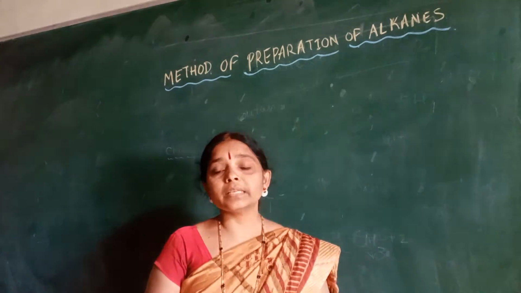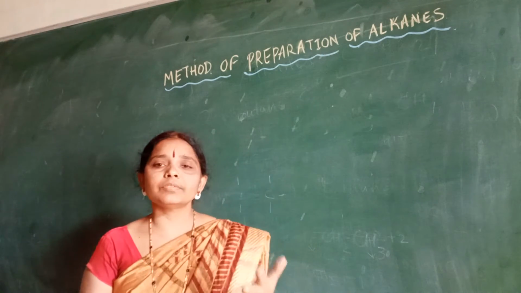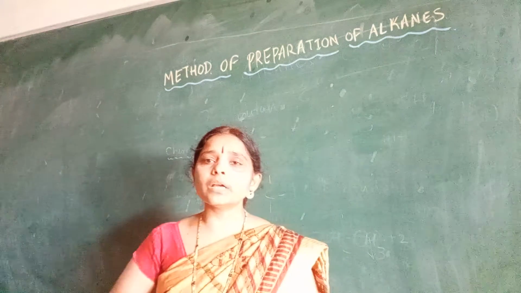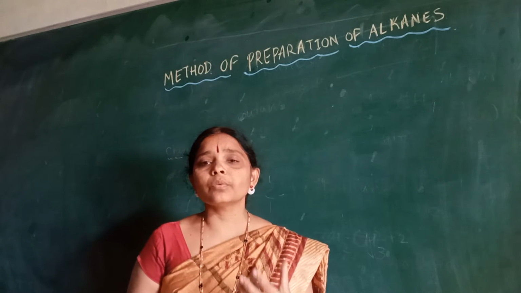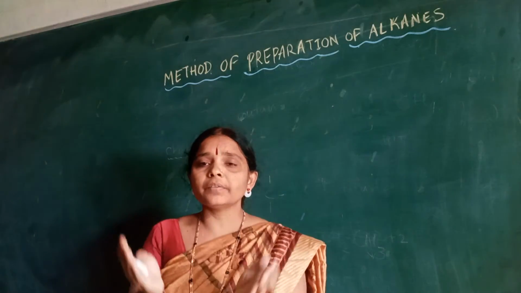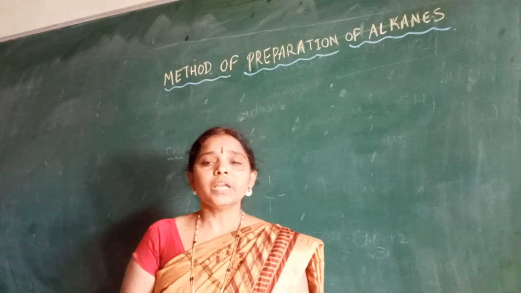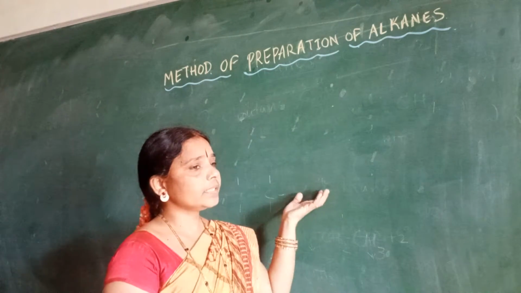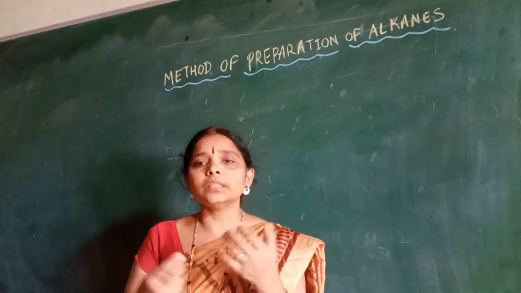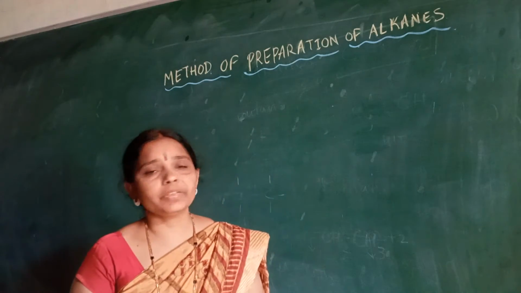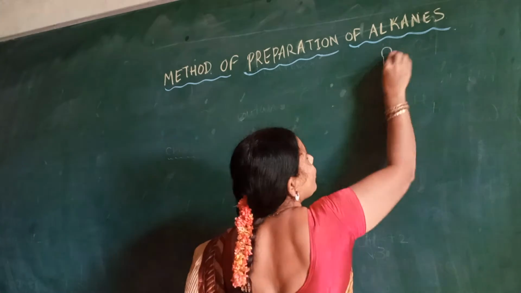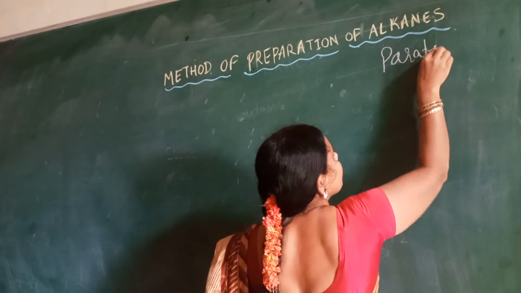When we consider reactivity, it is how a compound behaves with other elements. Based on those characteristic features, we decide the reactivity of a compound. Alkanes are less reactive with other compounds, so they are called paraffins. Alkanes are also called paraffins.